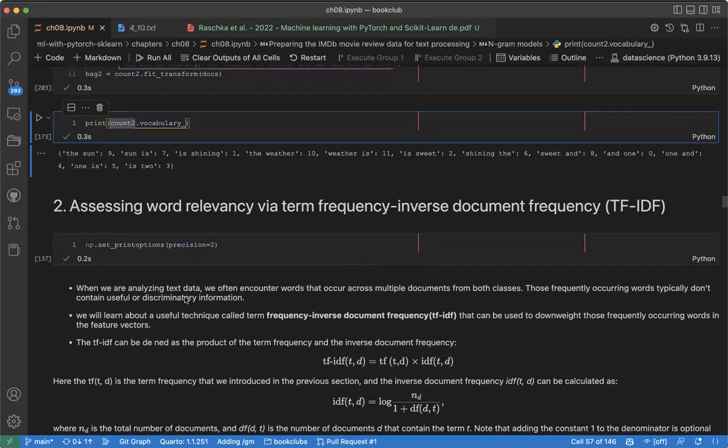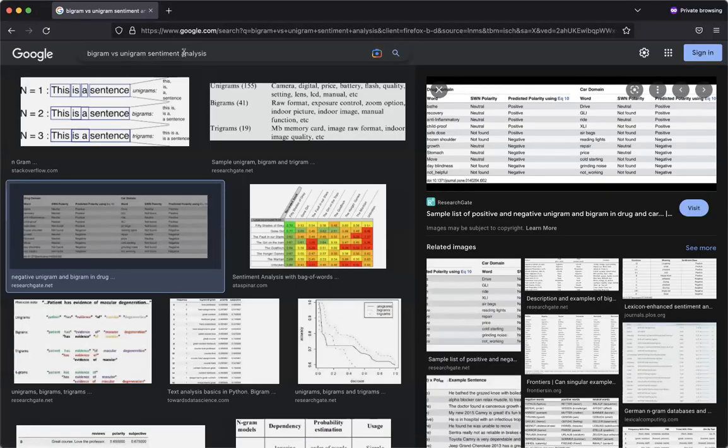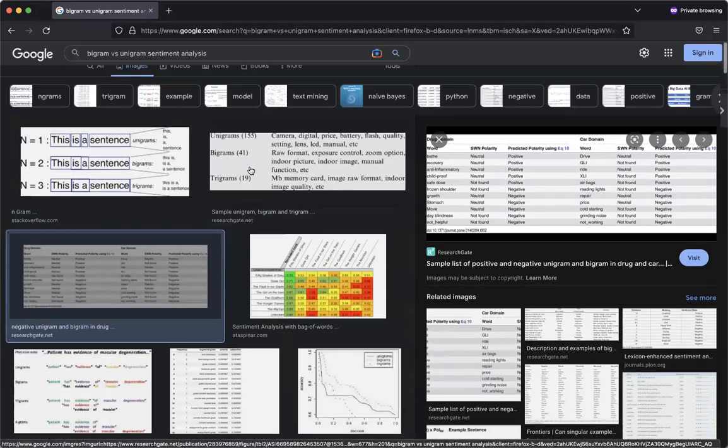Okay, so let's move on. So remember what we are doing is, I keep saying we are trying to... Yes, go on, Shamsuddin. Is there any performance difference in terms of the bigram, unigram and n-gram models?